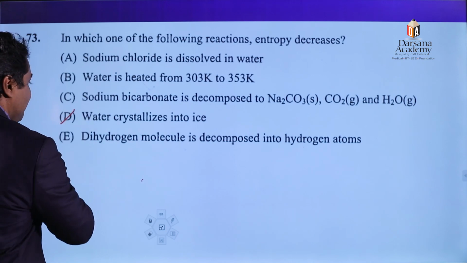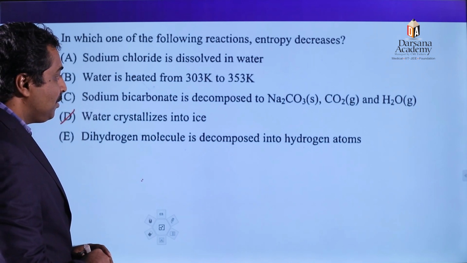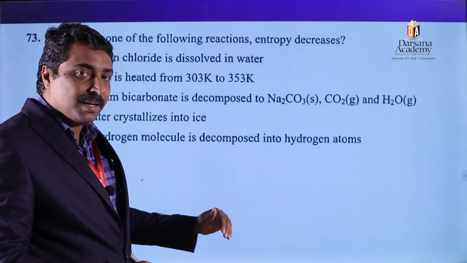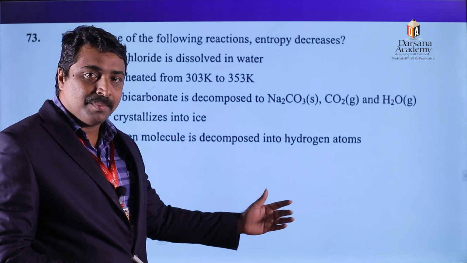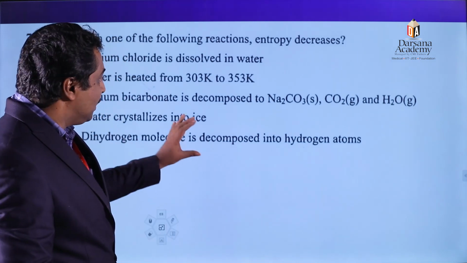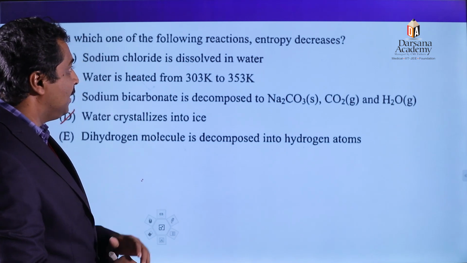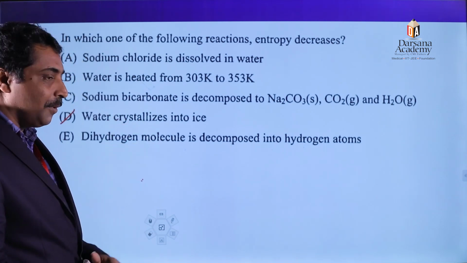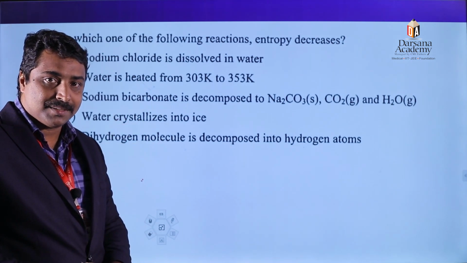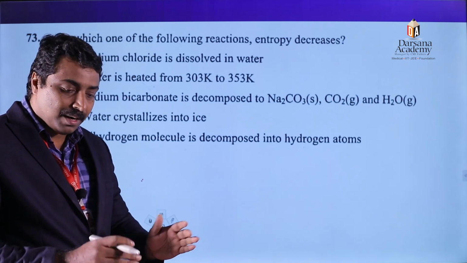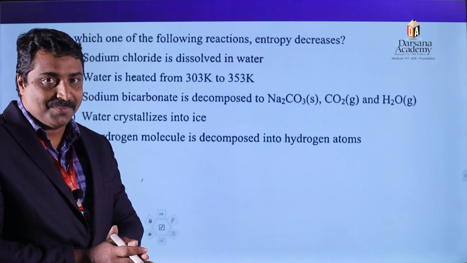So randomness decreases in the case of which option? Option number D. Similarly, option E, dihydrogen molecule is decomposed into hydrogen atoms. There also decomposition takes place, randomness increases. So the option where the entropy decreases is option number 4, when water crystallizes into ice, due to the hydrogen bonding, water molecules are joined to each other.